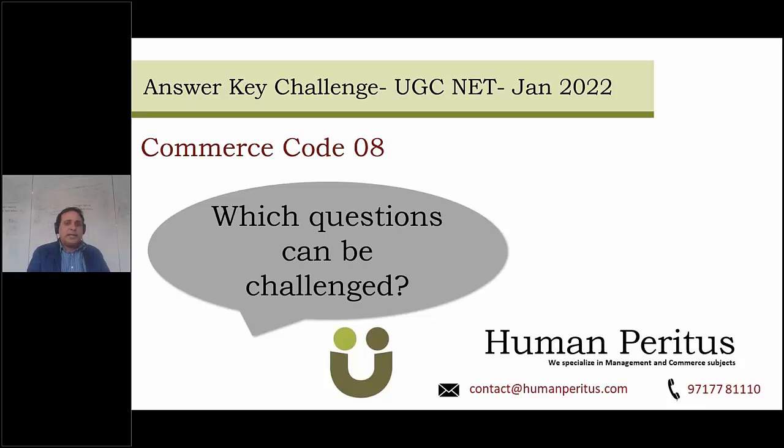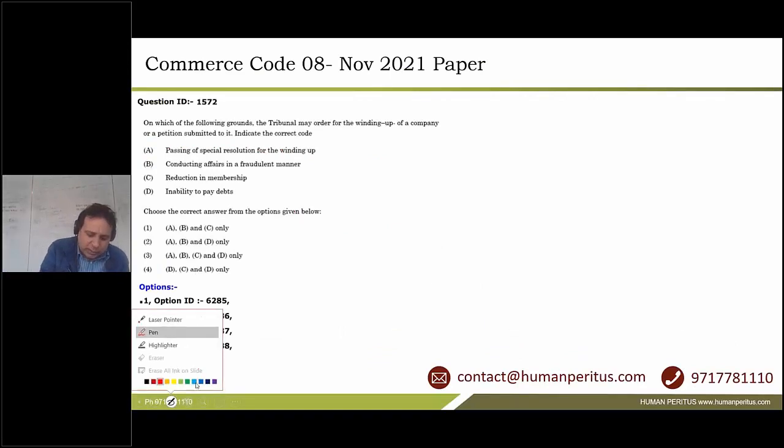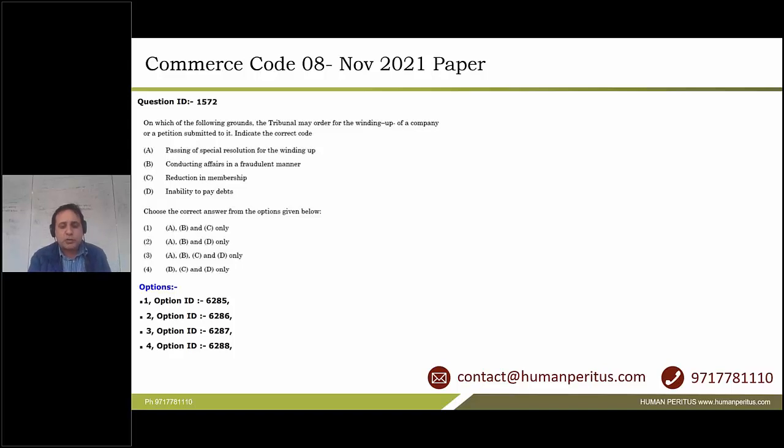Okay, so guys, let us get started with the first question without wasting any time. Number one. This is a question about the grounds for winding up of a company by the tribunal under the Companies Act. If you look at this question carefully, these are provisions which have been picked up from the older Companies Act, the Companies Act 1956. Then there is a new act which came in 2013. So these have been picked from that older act.